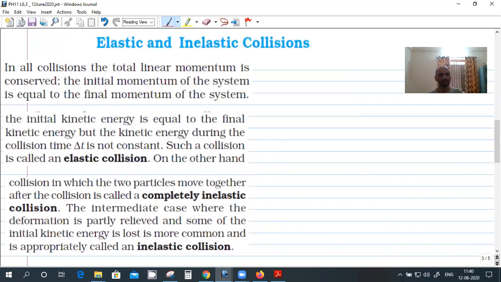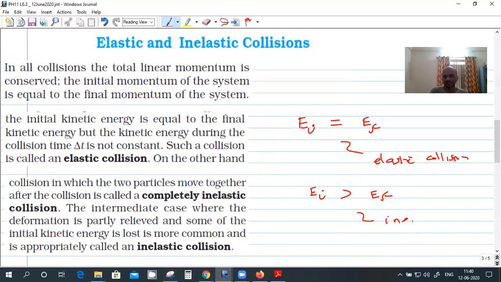One more concept is elastic and inelastic collision. When these two masses collide, if there is no energy loss, the initial energy and the final energy will be equal. So this is elastic collision. But if the final energy is less than the initial energy, because some energy is converted into heat, or there is friction when the mass is moving, then it is inelastic collision.